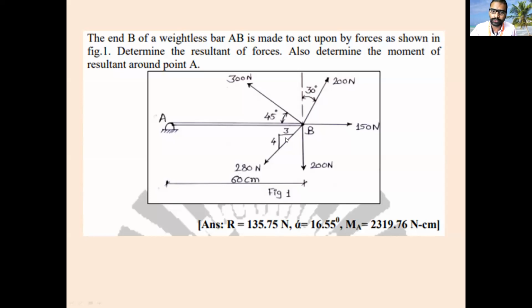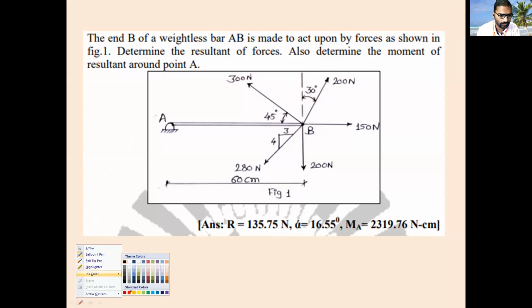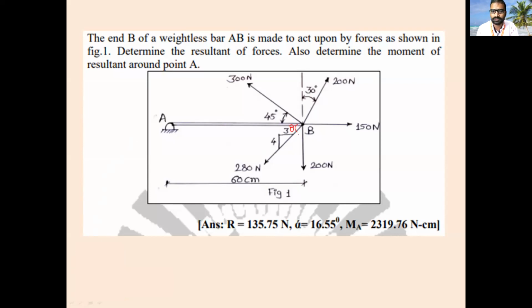So how to find out this one? For that reason, I will take just one number, that is an angle. I will take this equal to theta. Is it visible, everyone? If this angle is theta, this angle is also equal to theta.